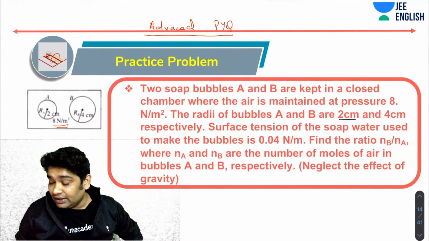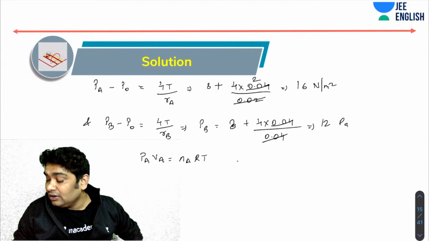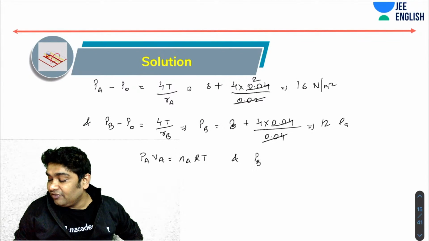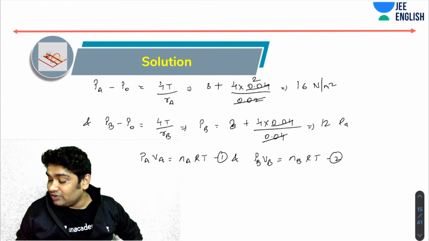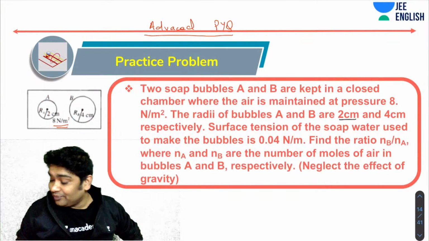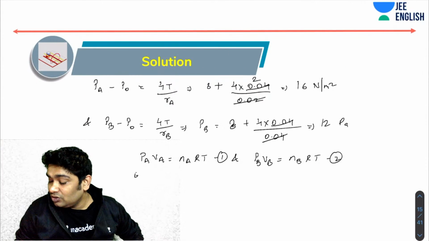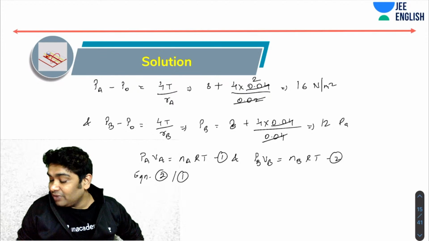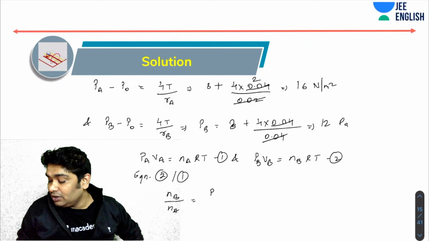So that is yet another thing that you needed to realize. And you can say PVB should be equal to NB over RT. Okay, so this is my equation 1. This is my equation 2. Now I was supposed to find NB is to NA. So equation 2 over equation 1 will give me NB over NA. That would be equal to PB over PA.